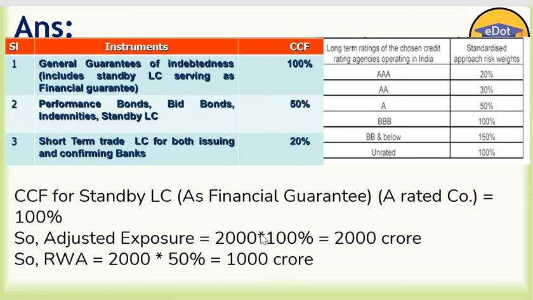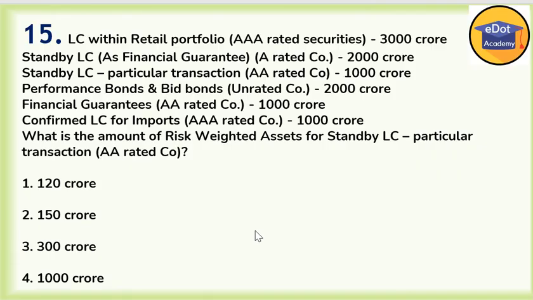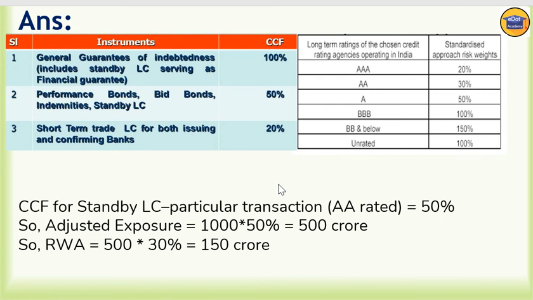So 50% of this, we are getting 1000 crore here. Okay, next question. Data is same here, but what is the amount of risk weighted asset for a standby LC particular transaction? Now line number three, 1000 crore guarantee has been given here, and it is double A rated. So we have to see what the CCF is first.